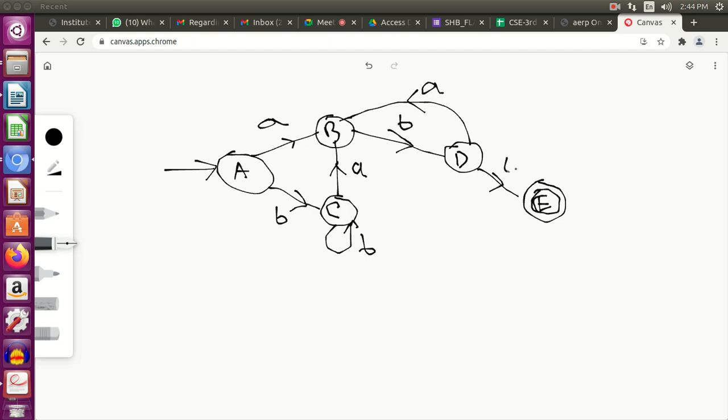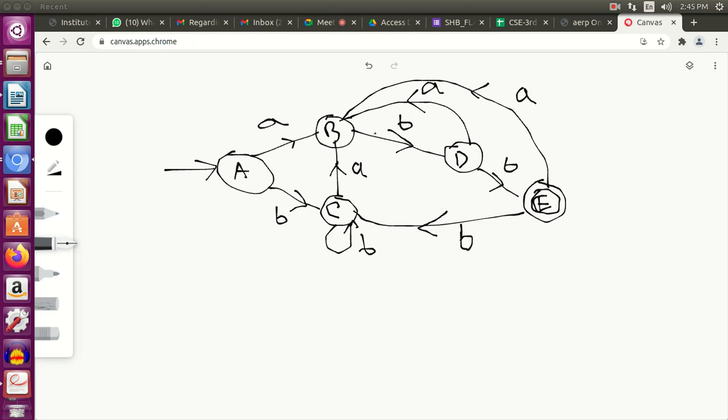So over B you reach E. From E to B you have a transition over A. From E to C you have a transition over B. So just check whether I have done all the transitions.